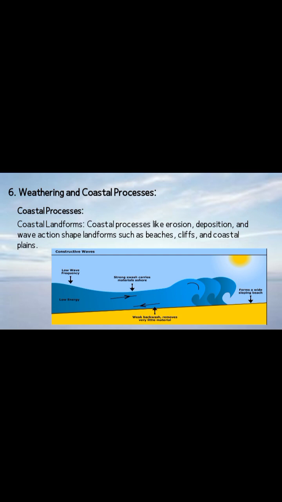This can be through removing and or breaking down sediment, and moving it around or adding sediment.